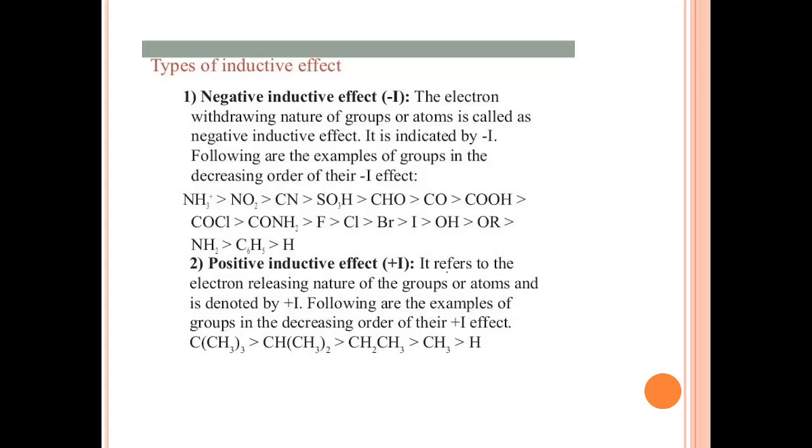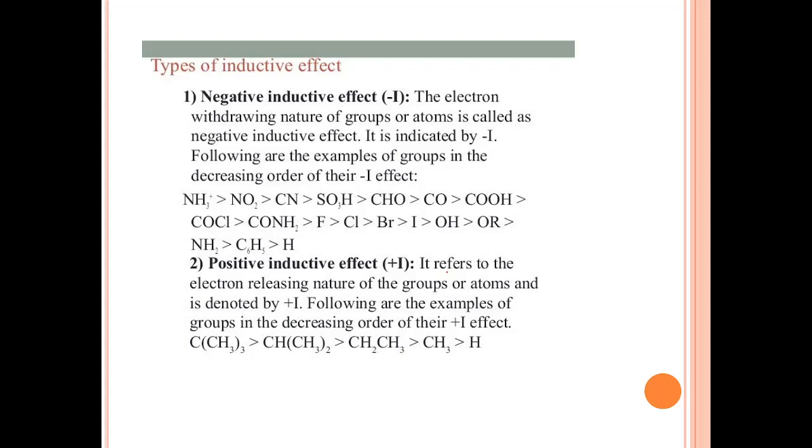You can see here there are two types of inductive effect. First is negative inductive effect and second is positive inductive effect. Negative inductive effect is abbreviated as minus I, minus for negative and I for inductive. So what is minus I effect? The electron withdrawing nature of groups or atoms is called negative inductive effect.